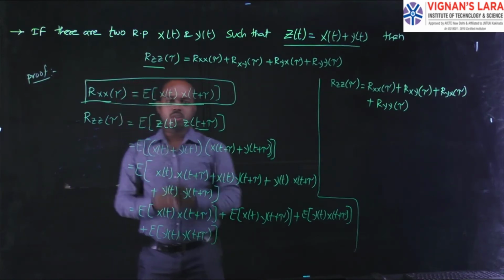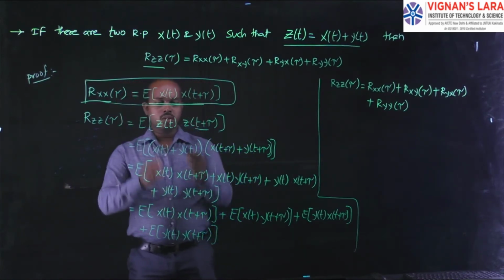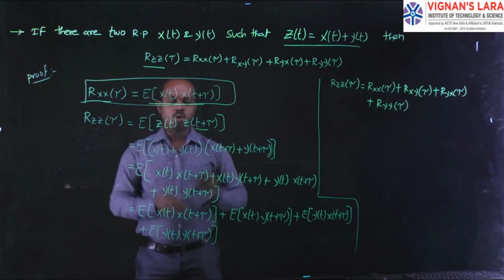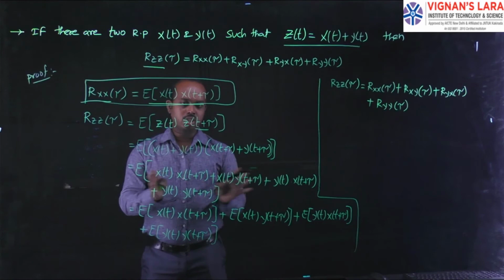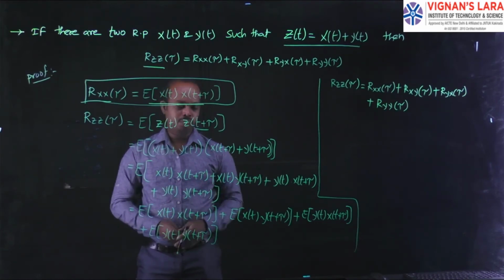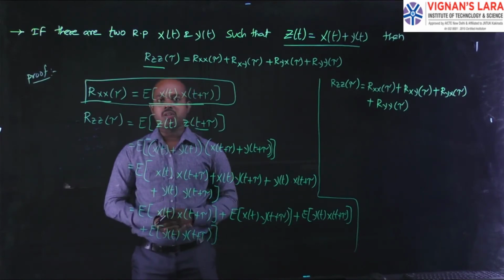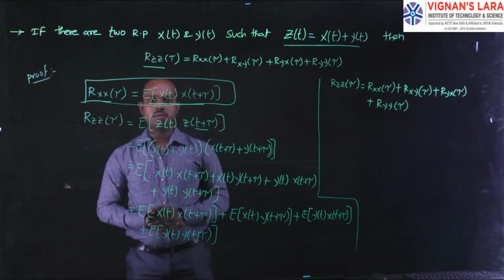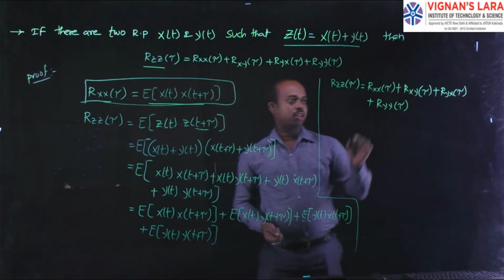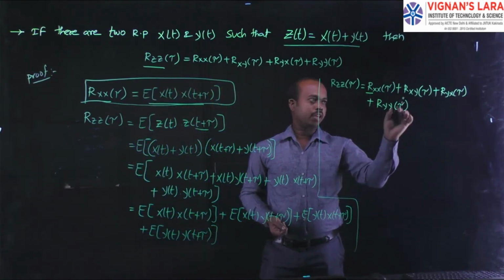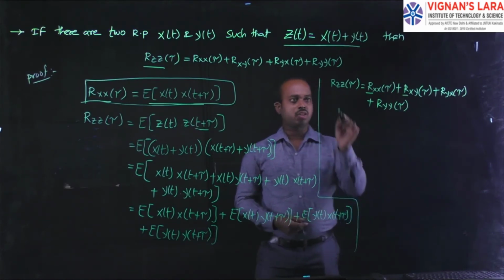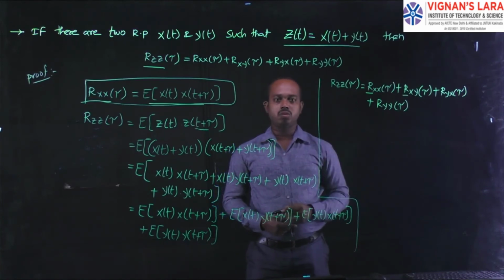Then replace the z with its equivalent values based on the given data. Then multiply each and every term, writing each term separately. Then apply the expectation on those terms. Then write the equivalent values of those expectations in terms of autocorrelation and cross correlation. This is the given statement that we have to prove.